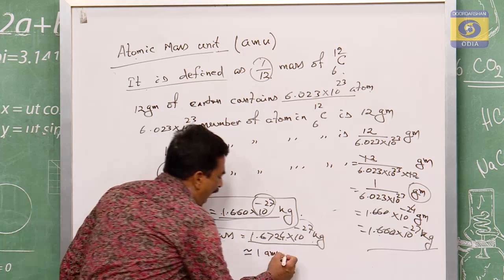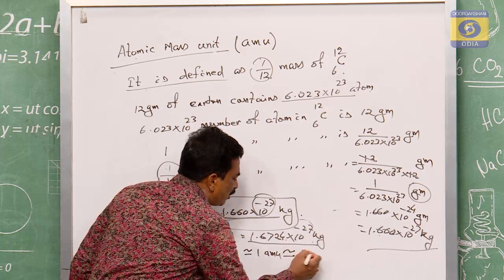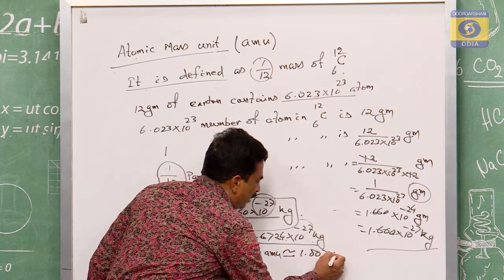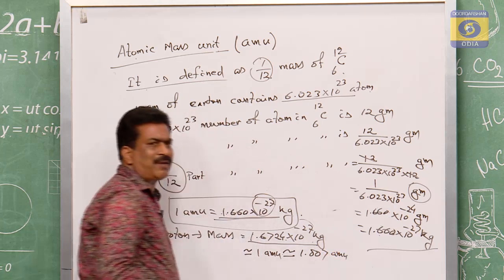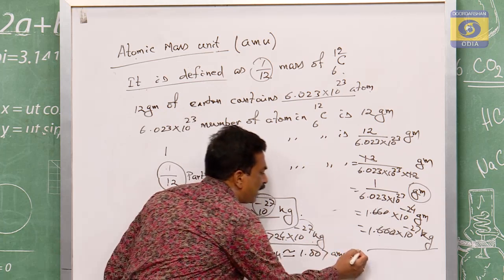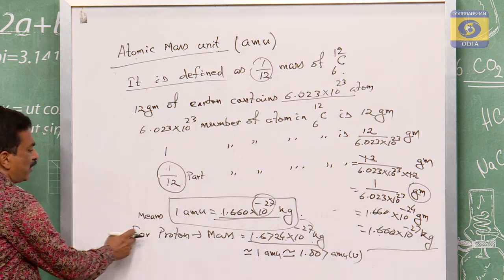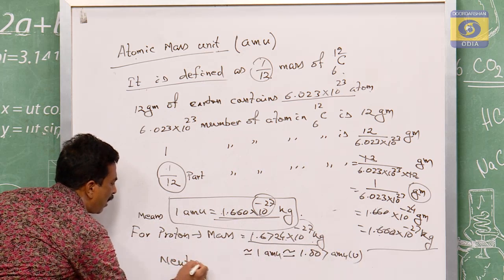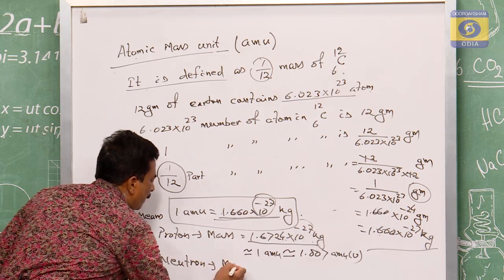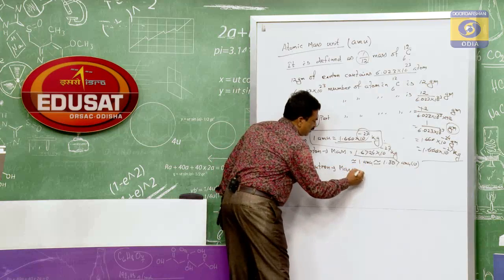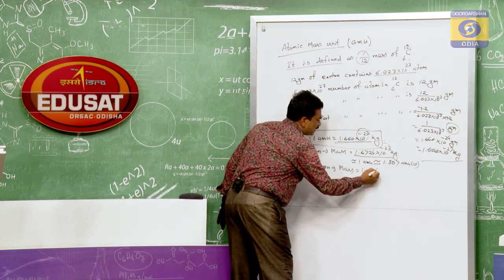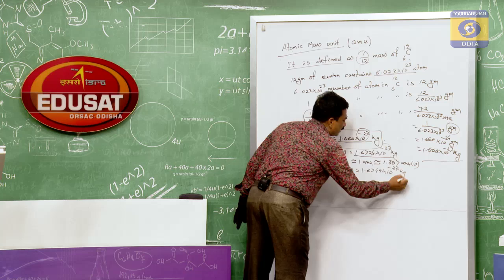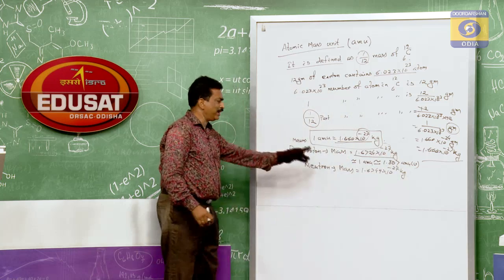But its actual mass is 1.007 AMU. Instead of AMU, you can write it as U. This is for the proton. For the neutron, the mass will be how much? 1.6749 into 10 to the power of minus 27 kg, that we wrote yesterday.